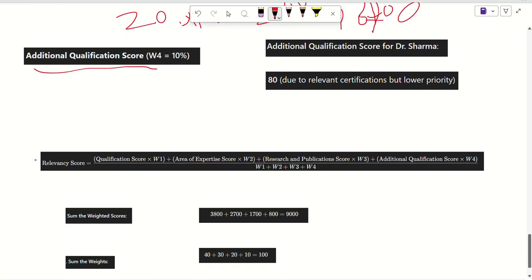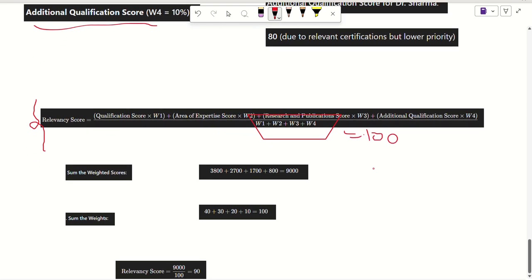After that, we will be calculating a relevancy score out of 100. So in relevancy score, we will be utilizing qualification score into weight 1 plus area of expertise score into weight 2 plus research and publication score into weight 3 plus additional qualification score into weight 4. After that, we will be dividing that by the summation of weights, and we already know that the summation of weights is equal to 100 because we are marking each and every expert out of 100.